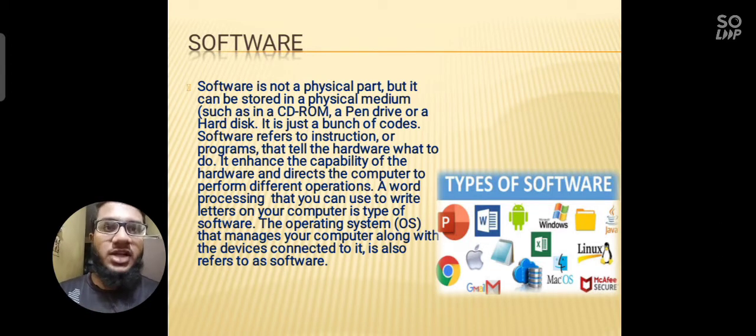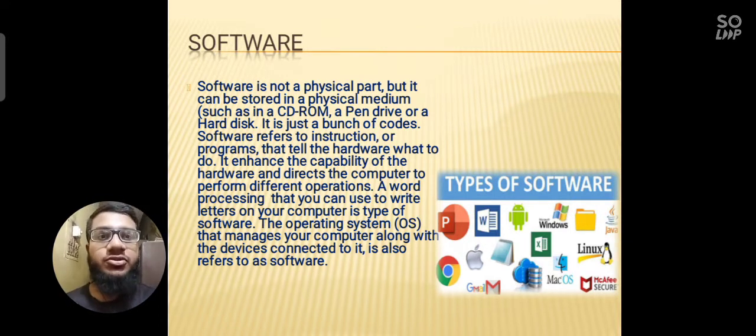And how are these programs running? These programs are running with the help of the software, because software is nothing but a bunch of code, which refers to the instructions or the program that tells the hardware what to do, when to do, how to do. It enhances the capability of the hardware and directs the computer to perform different operations. With word processing software, you write letters or many big articles. These are all software.